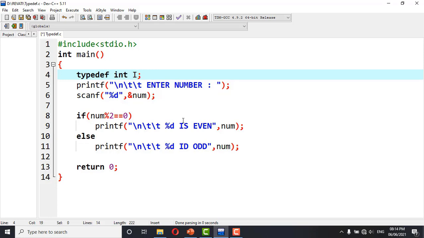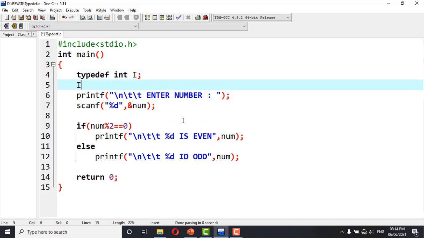Now if I want to declare a variable of type integer, I can simply put I and then I can use this num like this. So now capital I is an alias name for the data type integer. Now wherever I want to declare or use the integer data type in my entire program, I can simply use I instead of int. The program will work normally without any problem. You can see here.